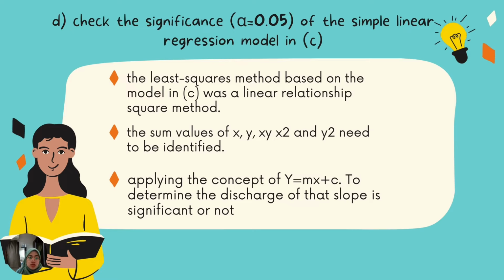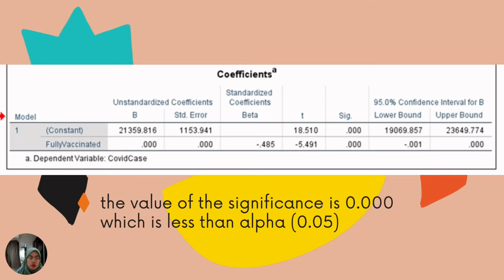By applying the concept of y equal to mx plus c to determine whether the slope is significant or not, we can see from this table the value of the B slope for fully vaccinated is 0.0, while 21359.816 is the constant, which is the intercept of y.